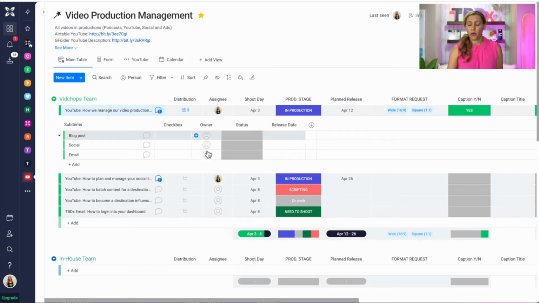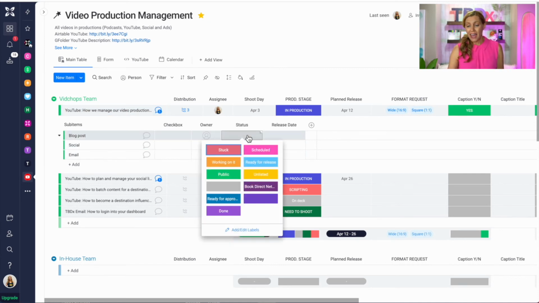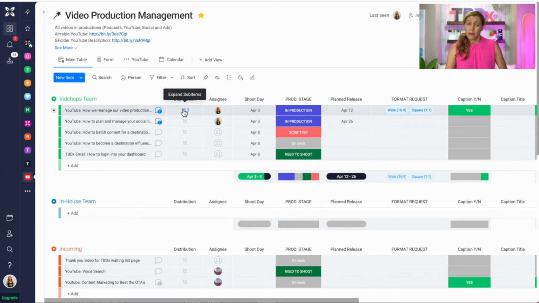I've also set up an owner or an assignee of this project who's ever managing the distribution, and then of course the status of where these are at in their release stage, and then of course the release date. So I think just making sure you guys know where the conversations are happening for that item and then you have a distribution plan is incredibly important.